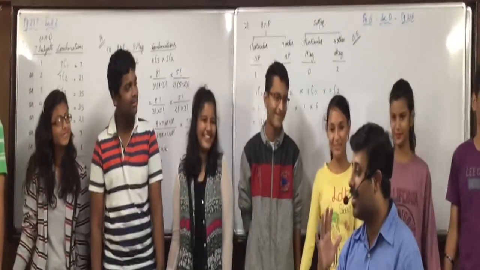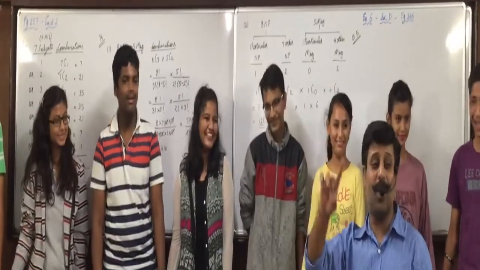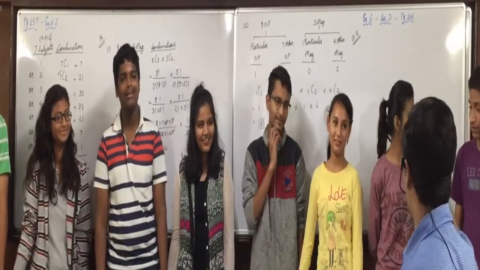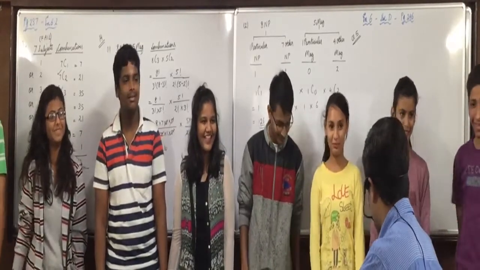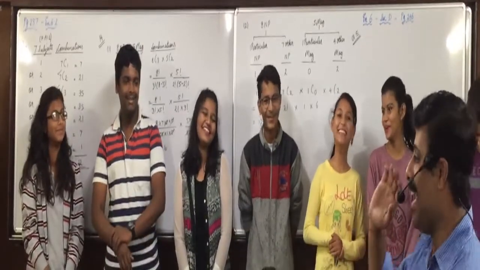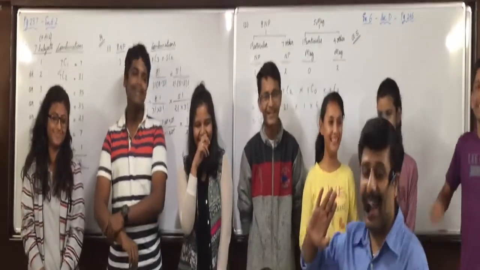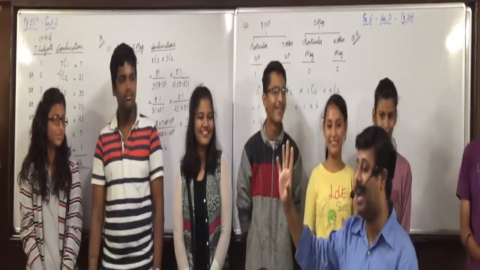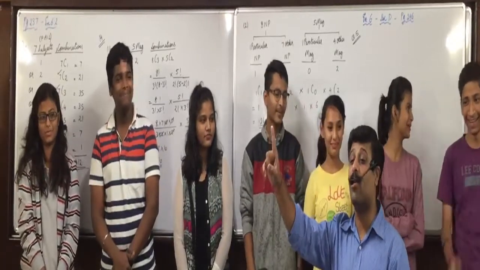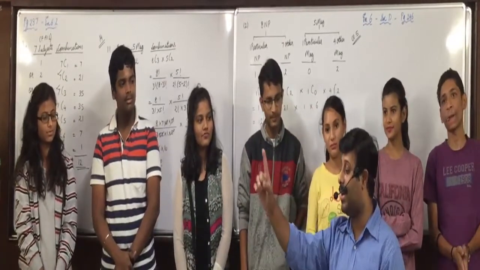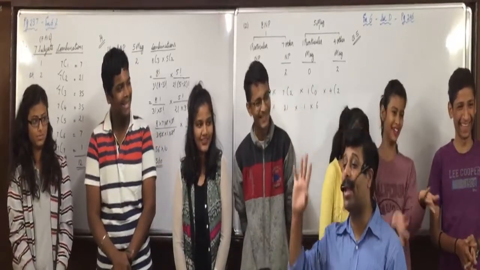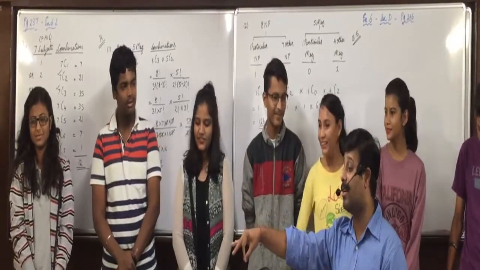Yes. Means I don't have to select 4C1 into 4C1. I need to select one couple from, leave the hands now, okay? I just need to select one couple from four couples and automatically they are going to be husband and wife. Any confusion in this? So how can you do the selection of the first question?